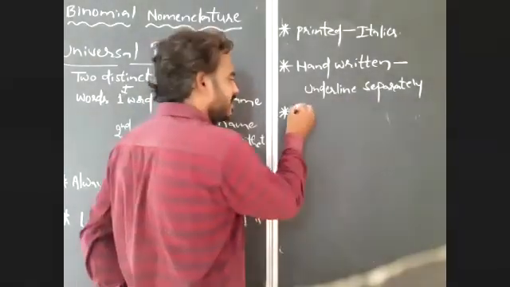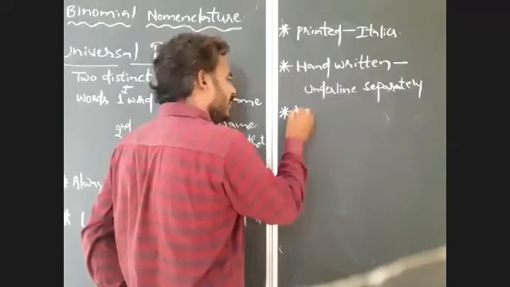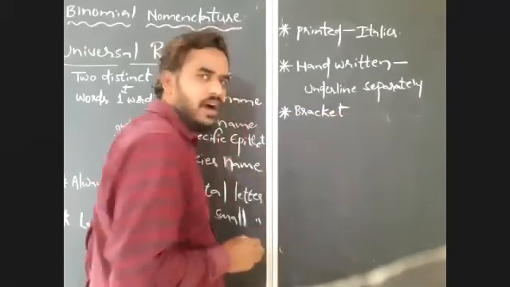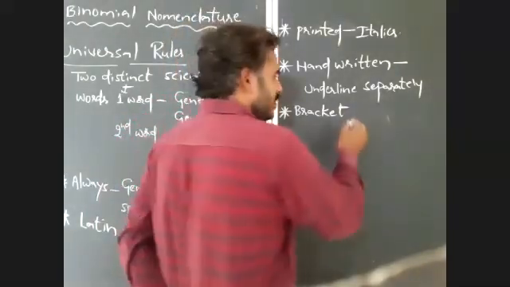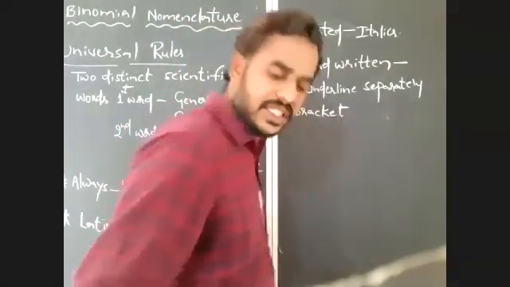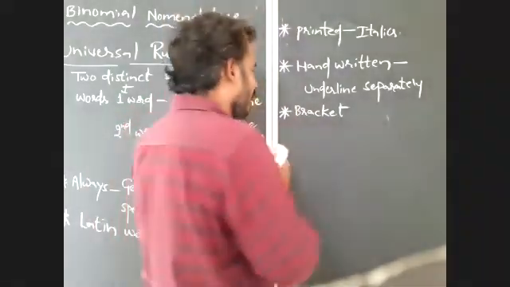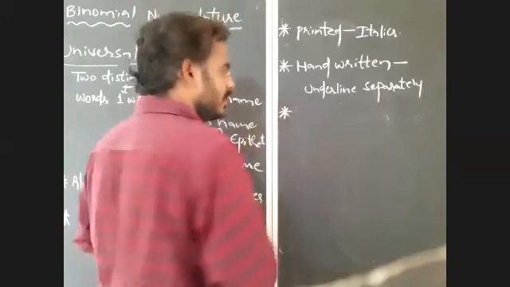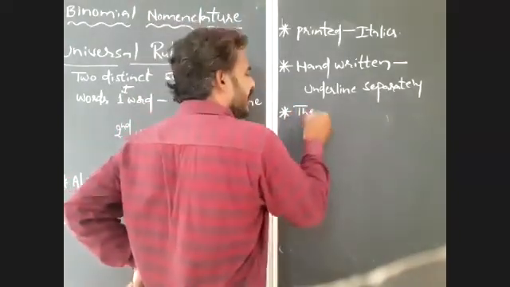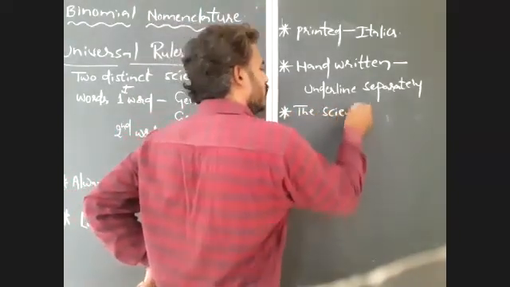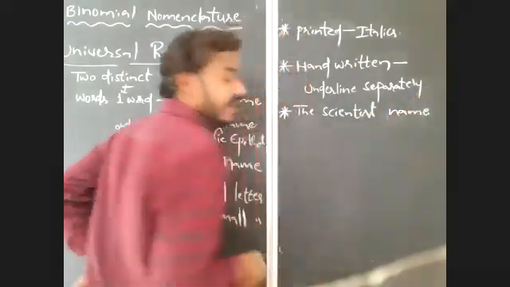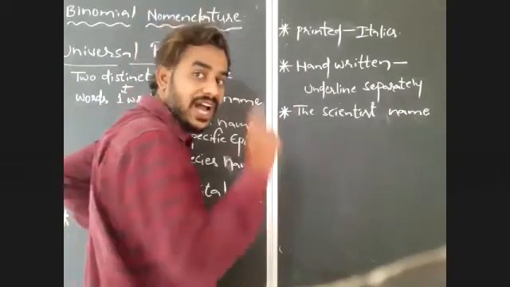The scientist name should be right after the species name, in bracket. The scientist name should be represented in abbreviated form, short form.